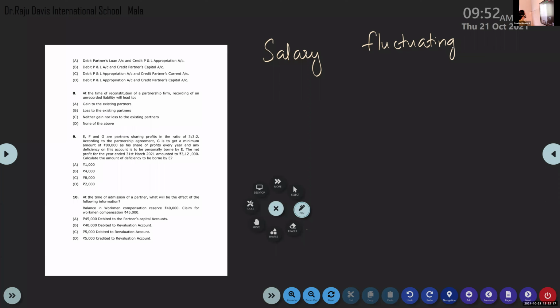Option A: debit partners loan account and credit P&L appropriation account. Option B: debit P&L account and credit partners capital account. Option C: debit P&L appropriation and credit partners current account. Option D: debit P&L appropriation and credit partners capital account.